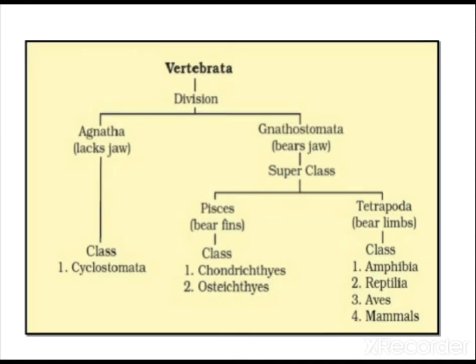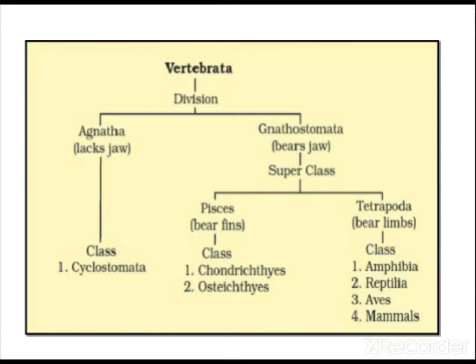Classification of Vertebrata. When vertebrates do not have a jaw, we call them Agnatha. When they bear a jaw, we call them Gnathostomata. Gnathostomata is classified into two categories: Pisces, that is fishes, and Tetrapoda. Tetrapoda bear four legs; tetra means four, poda means legs. Amphibia, Reptilia, Aves and Mammalia come under this category.